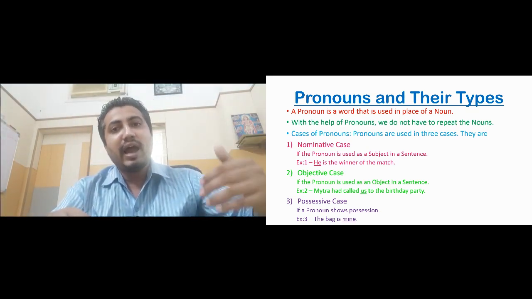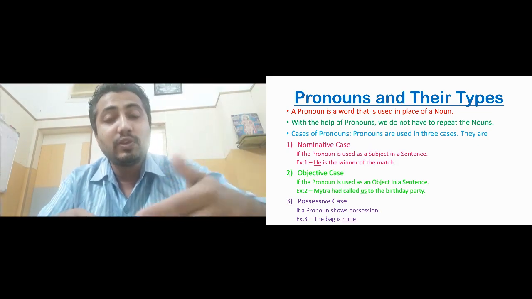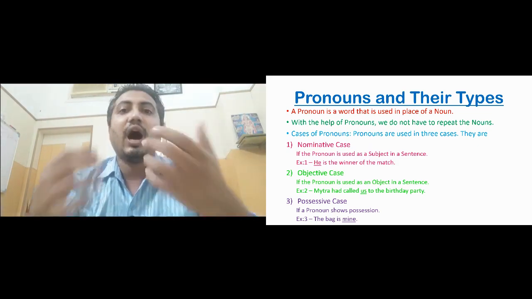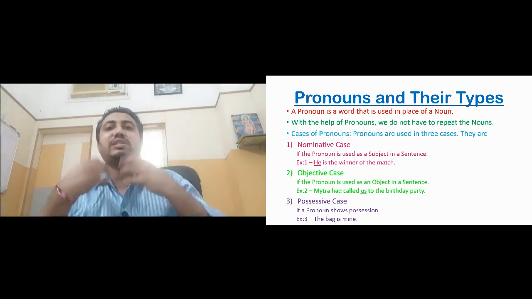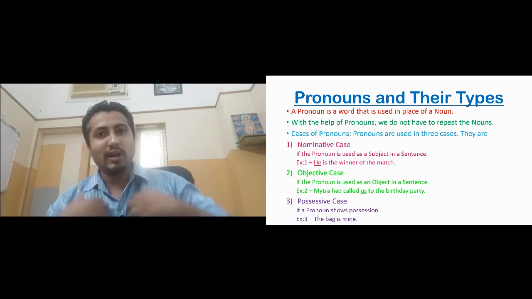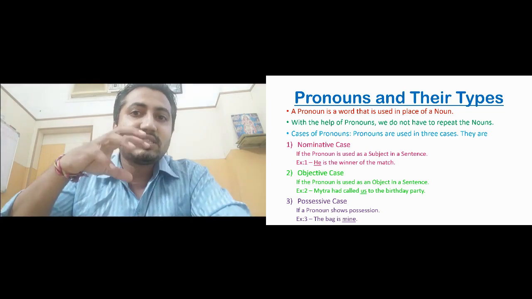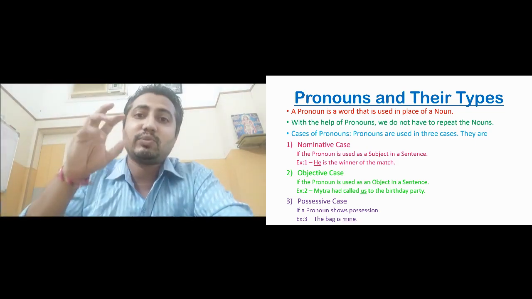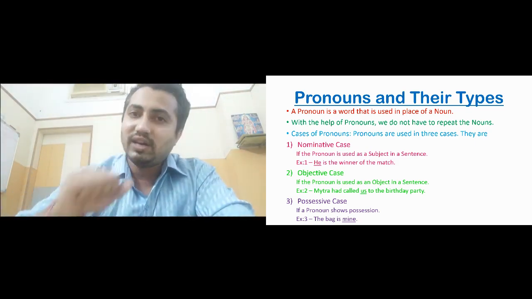Mitra is doing the action of calling. On whom? Whom is she calling? Us. So we are the receiver of the action. Mitra called whom, us. So the action is done on us. So we are, us is the receiver of the action. That is why it is the object of the sentence.